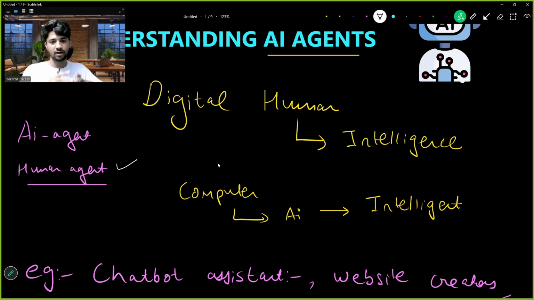Now similarly, we make AI agents to solve a specific task. For example, if I'm talking about a chatbot, I will make this chatbot for my own website. I will give you an example very soon. And if we talk about this website creator, I have made an AI agent whose only task is to create a website and not anything else.